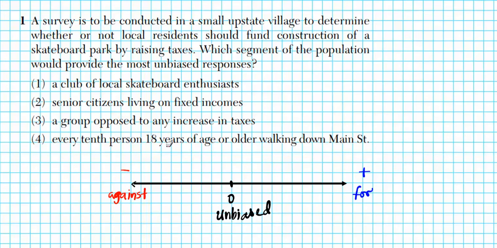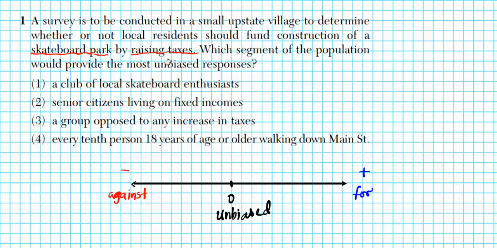So what are we talking about here? What we have is construction of a skateboard park by doing what? Raising taxes. So these two events can basically polarize people. It can cause them to lean in one direction or the other. So our goal is to look at these options and see which people lean in the direction in favor of the skateboard park or against it because of raising taxes.